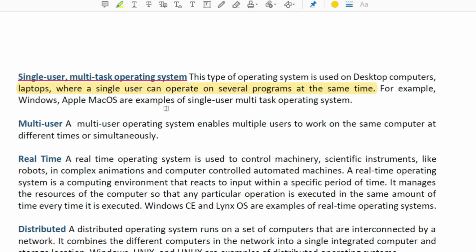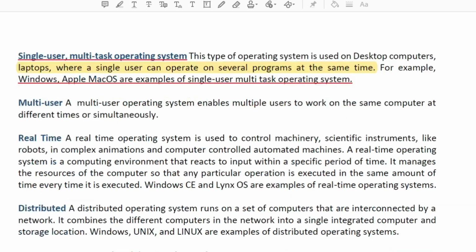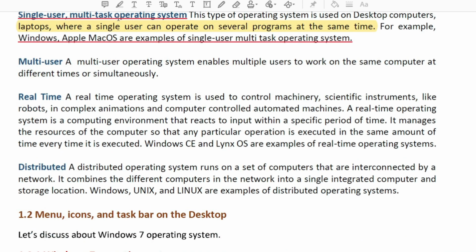So an example is given here. Windows and Apple Mac operating systems are examples of single user multiple task operating system. So I hope it is clear. The next one, multiple users. A multiple user operating system enables multiple users to work on the same computer at different times or simultaneously. So this operating system enables multiple users.